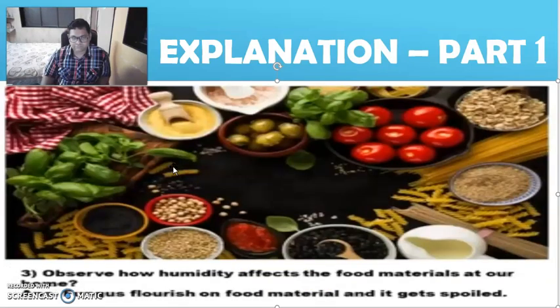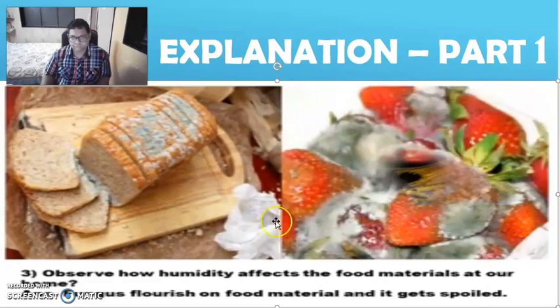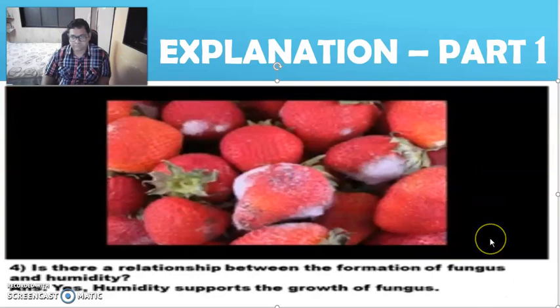Third, observe how humidity affects the food material at our home. Answer. The fungus flourishes on the food material and it gets spoiled. Fourth, is there a relationship between the formation of fungus and humidity? Answer.